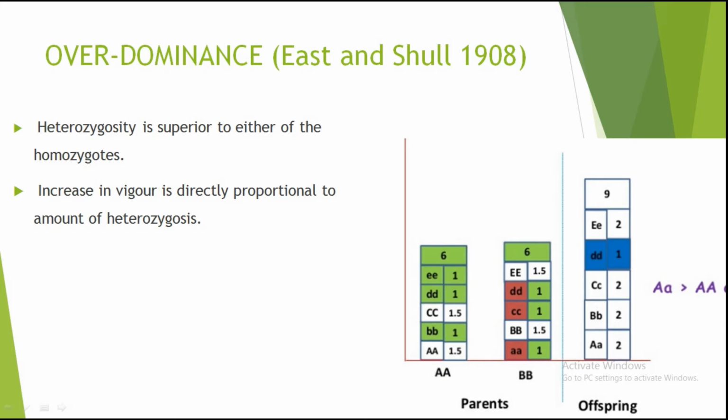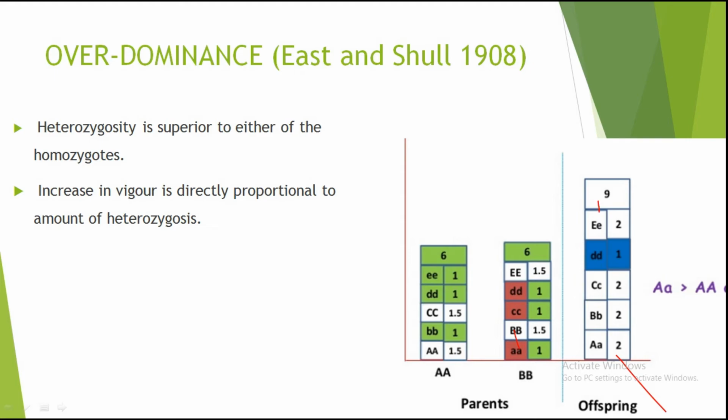And in the case of homozygous dominant, it's contributing 1.5, and the total is 6. So the height of parent A is 6. Now the height of parent B is also 6, and the contribution of the dominant homozygous is 1.5, and the recessive homozygous is 1. So we counted 6. Now what happens in the case of the offspring? In the case of the offspring, the value is 9.